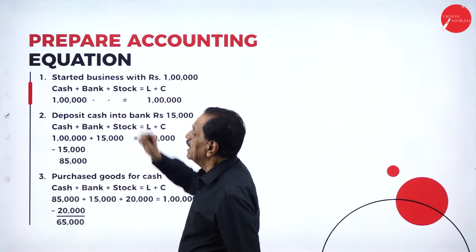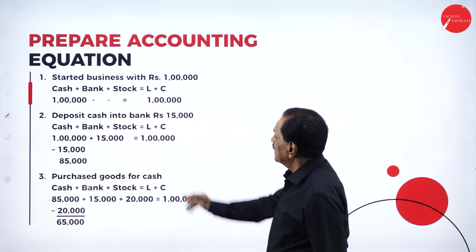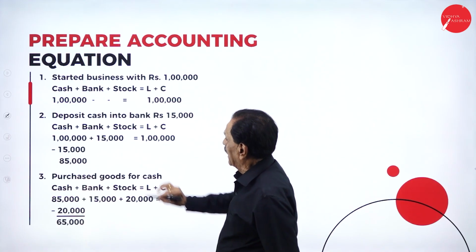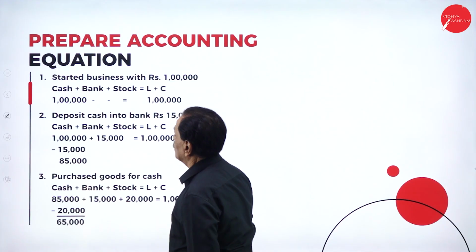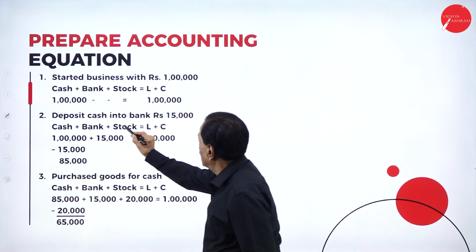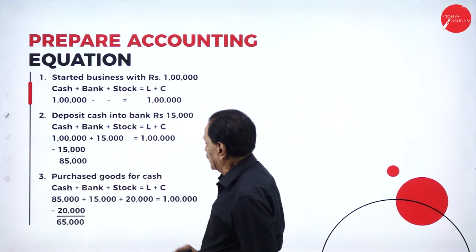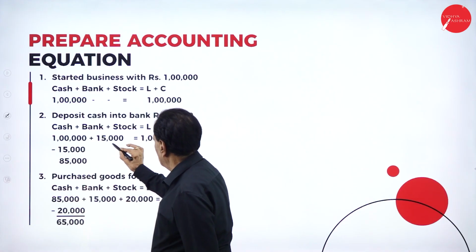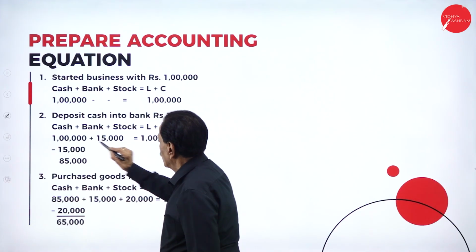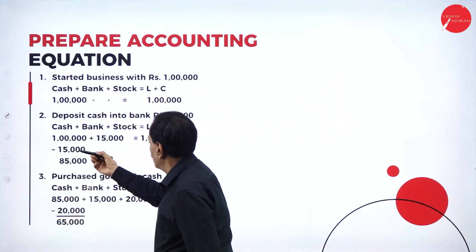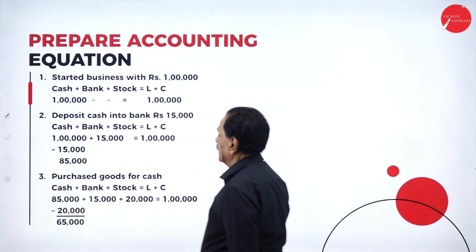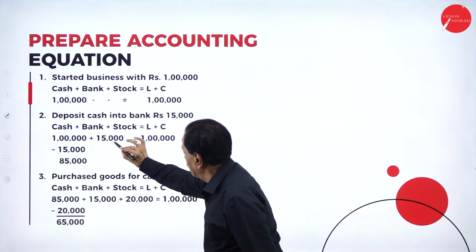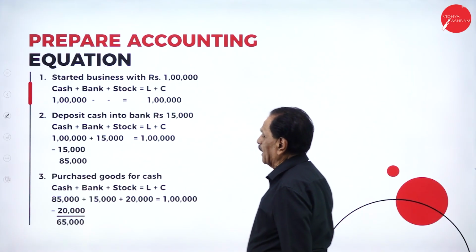Preparation of accounting equation. Started business with rupees 1 lakh. Cash 1 lakh. No bank, no stock. Your capital is 1 lakh. Deposit cash into bank, rupees 15,000. Out of 1 lakh, how much money has gone? 15,000 into the bank. So here cash becomes 85,000. Cash at bank 15,000, equal to 1 lakh.